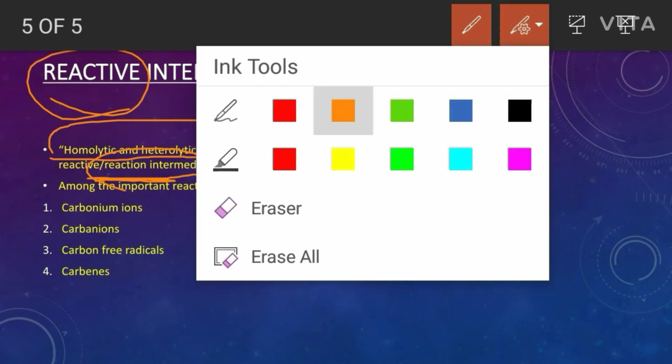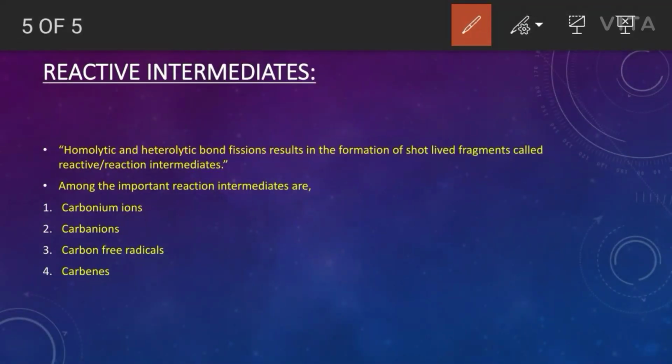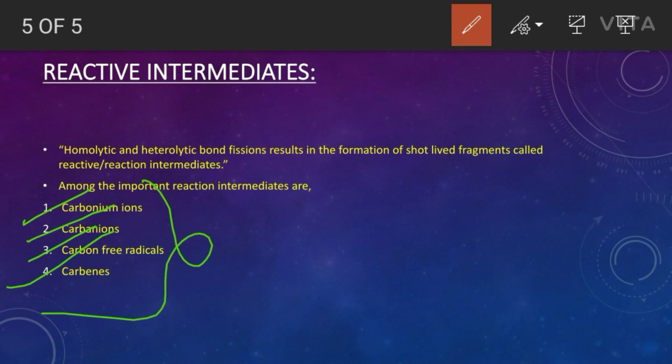There are many types of reactive intermediates. In your unit we will discuss some important reactive intermediates: carbonium ions, carbanions, carbon free radicals, and carbenes. These are the four reactive intermediates we will discuss in our next class.